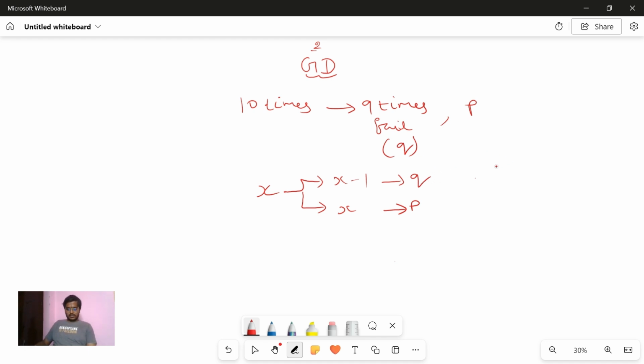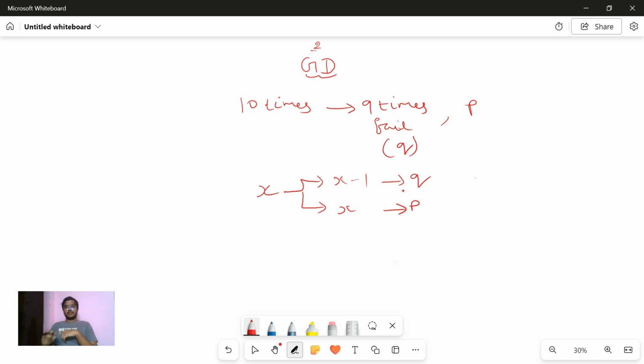Because of the independence, when you shoot an arrow, suppose you're trying 10 times. Every time you try is independent of the other events, right? So the first time you try, the probability is not affecting the other tries.